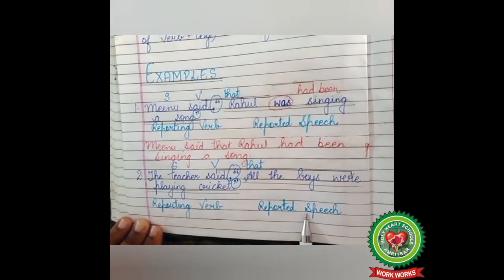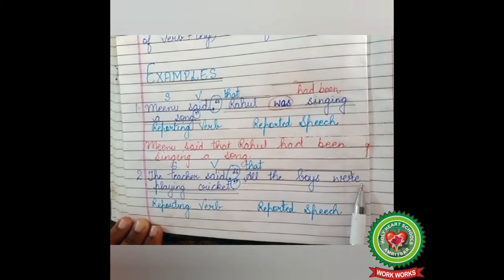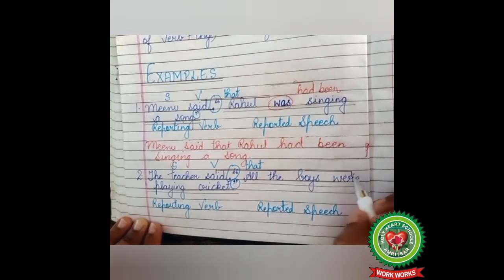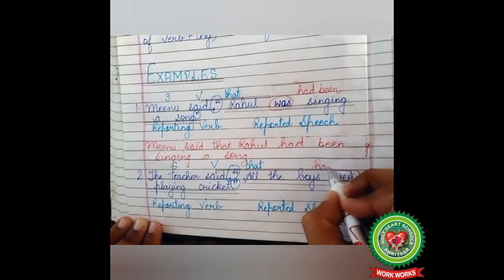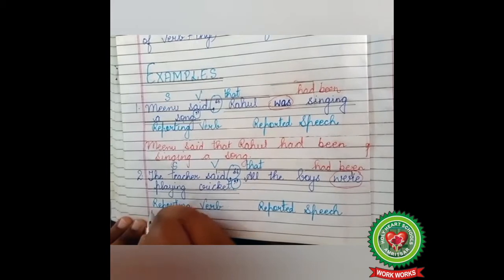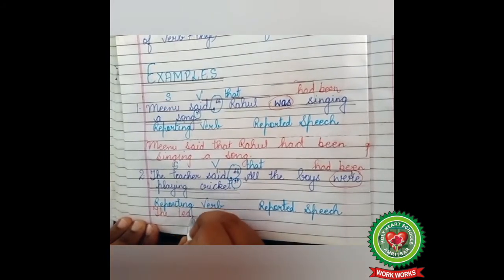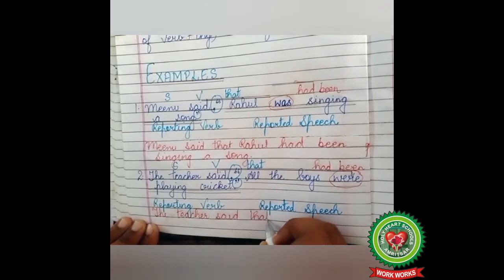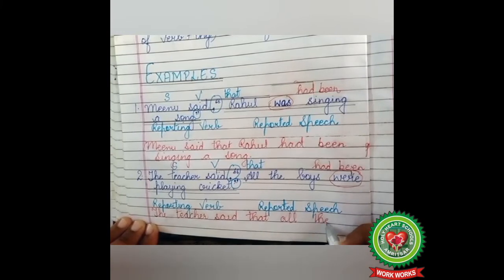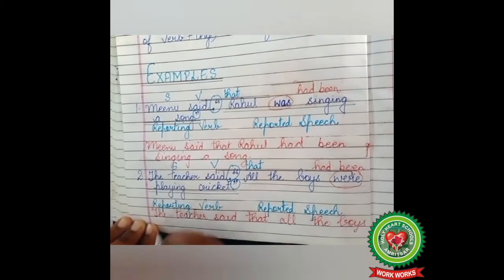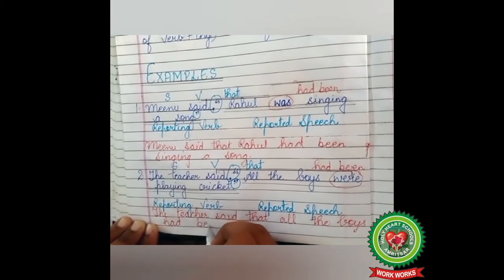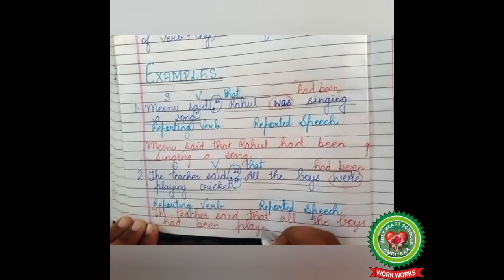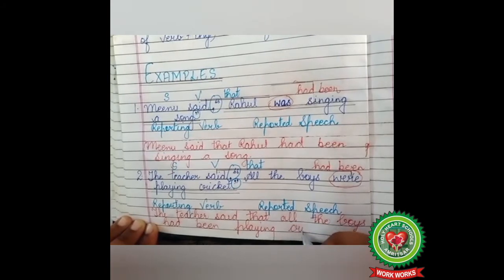Here, our reported speech is in past continuous tense, and past continuous tense will change into past perfect continuous tense. So what will come in place of were playing? Had been playing. So our answer is, the teacher said, in place of inverted commas, we use the word that. All, A will be small. The boys had been playing cricket. Full stop.